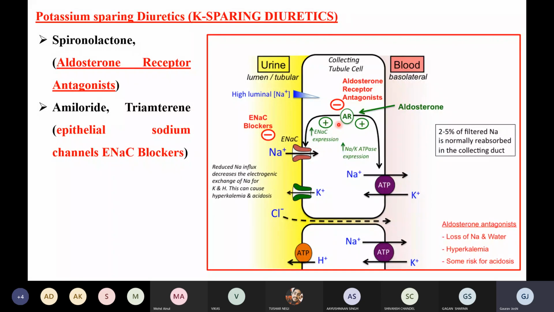So aldosterone will be acting on the aldosterone receptor. Now here there is an aldosterone receptor, aldosterone is coming and it is doing two things. One, it is increasing the expression of the ENaC, that is, the sodium pumps, right?